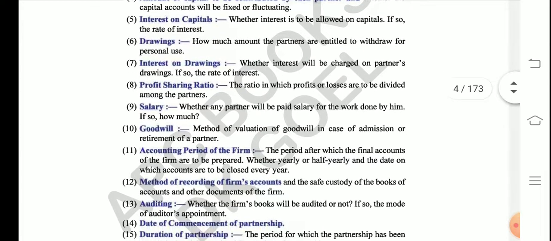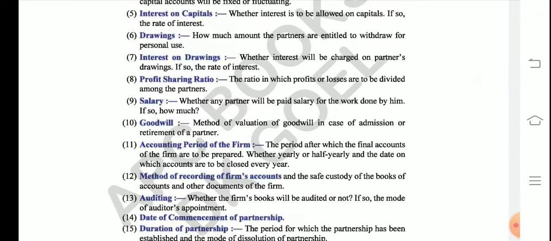Now the point says the profit sharing ratio between the partners. The next point is salary. Salary means the agreement could talk about the salary to be given to each partner. Students, the partners get profits, and they share losses also, but there could be some term and condition in the business that a particular partner may get a permanent salary per month. That could also be a clause in a partnership deed.